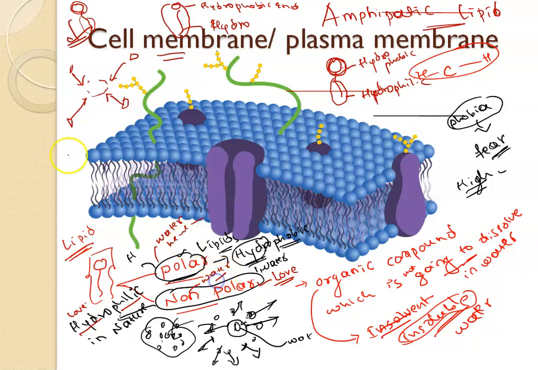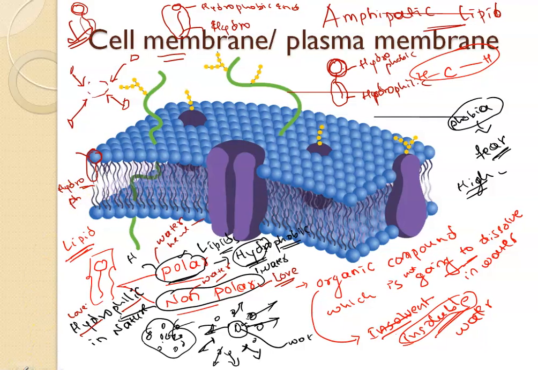And our plasma membrane has both the structures. See here, this is my hydrophobic end and this is my hydrophilic end, the water lover end. Okay, let me remove this now. I hope you understood this.